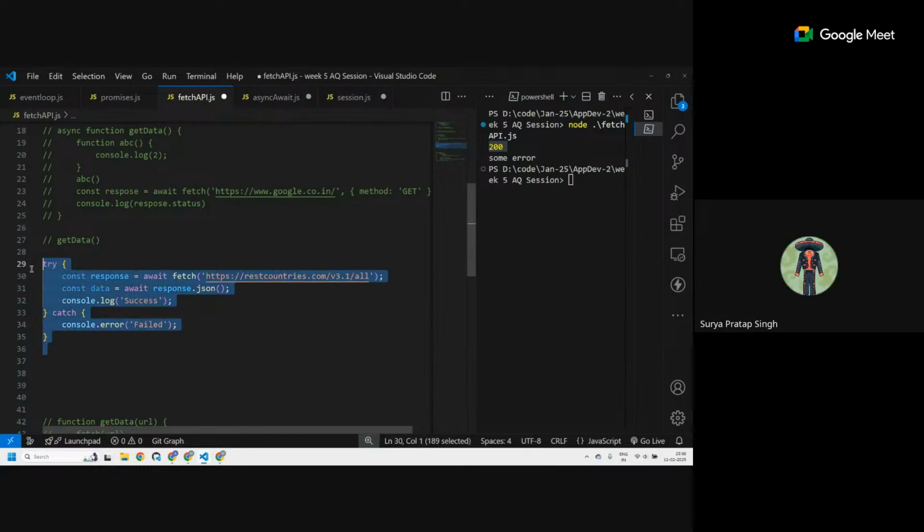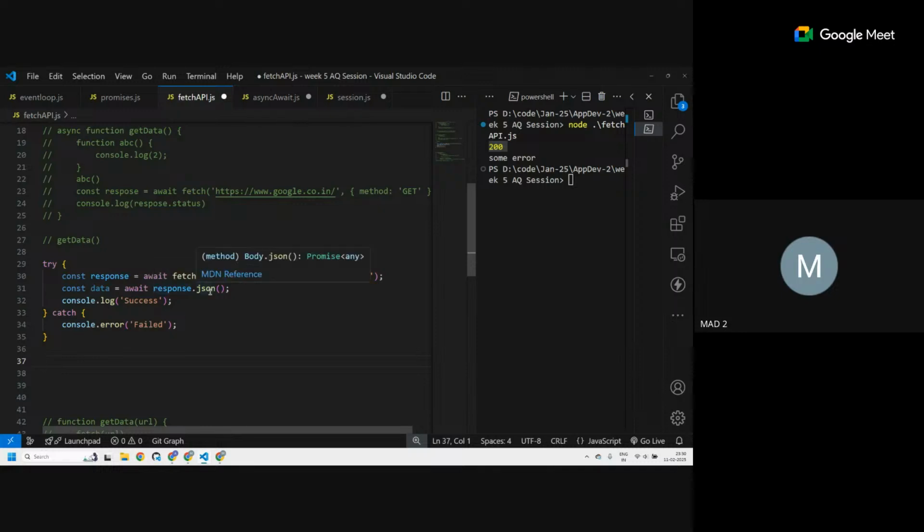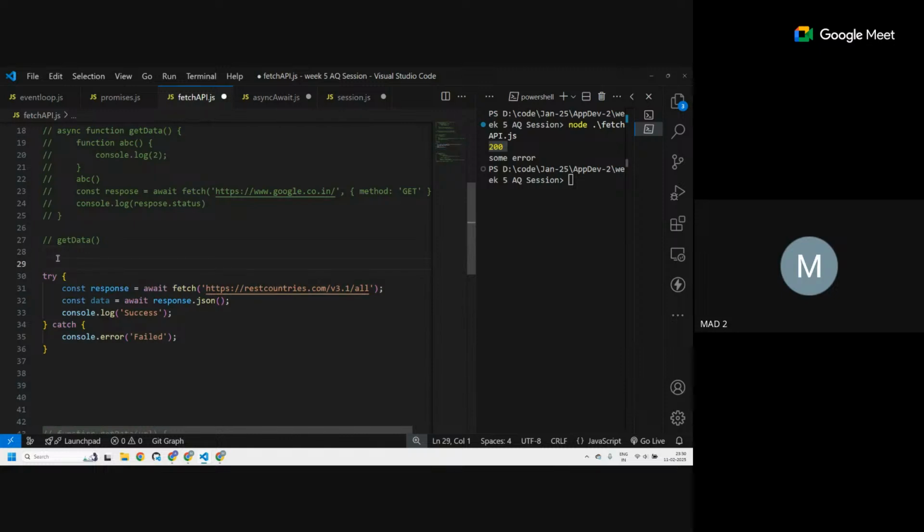Sir, please repeat why this line needs await. Because response.json itself returns a promise. You can see when I hover over it, it says promise. So similar to fetch, it is a promise. We have to return an async function. Yes, so that is one more thing you have to add.